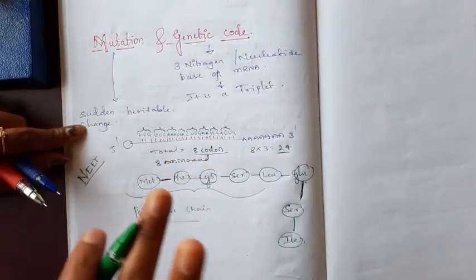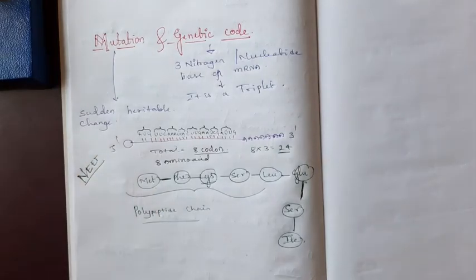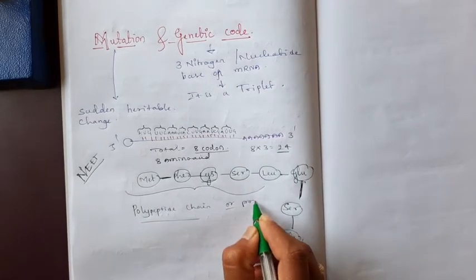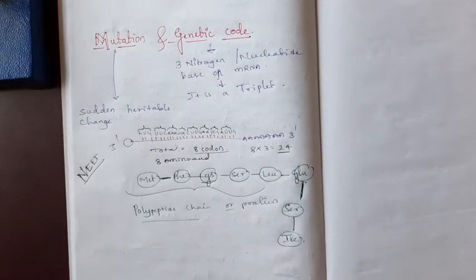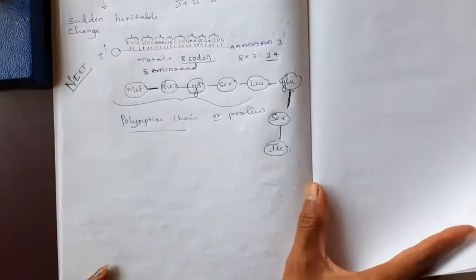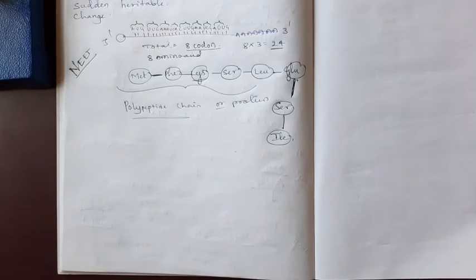Any change in the codons will affect the polypeptide chain or the protein. Now we can discuss that. We already discussed in the previous class one of the diseases, sickle cell anemia, which is caused by point mutation.